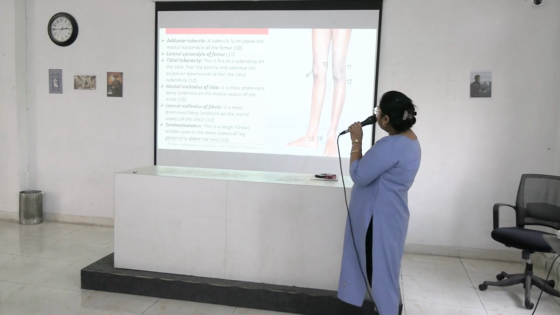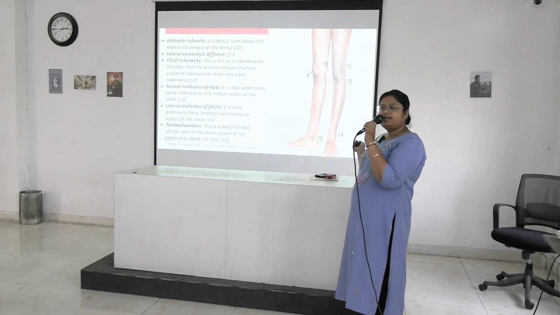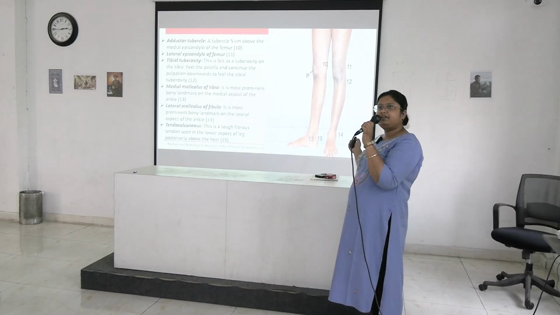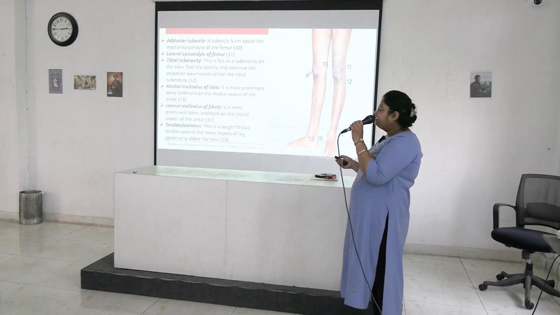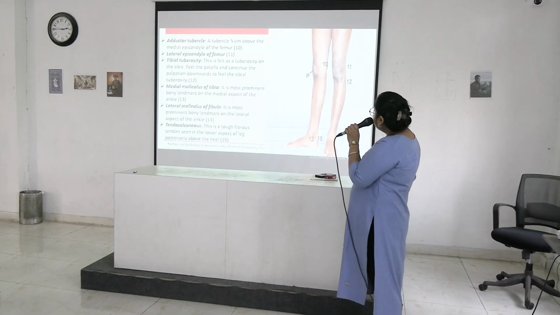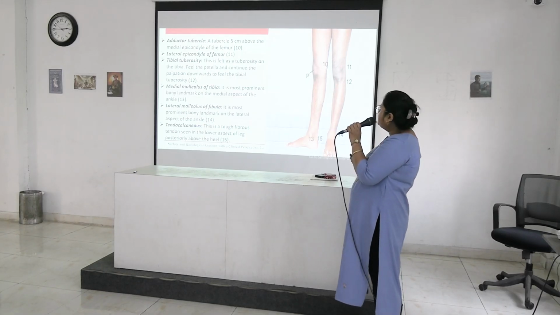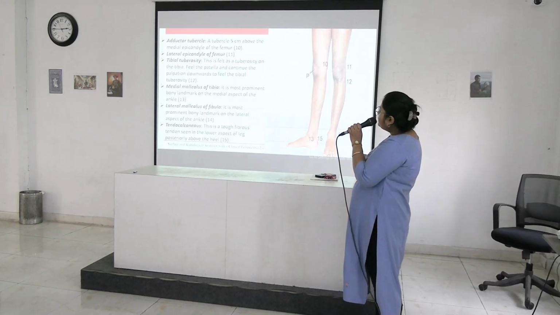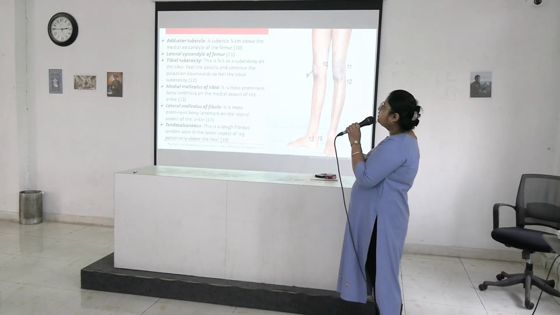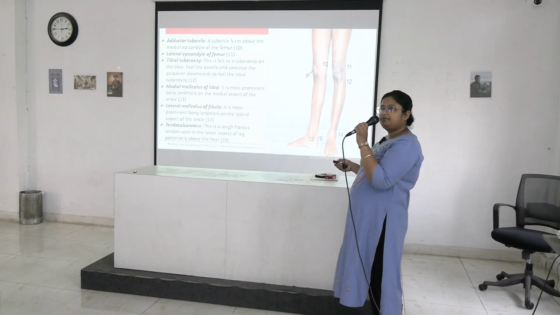Lateral epicondyle of femur, 11. The most prominent point on the lateral side of the condyle of the femur is the lateral epicondyle. Next is tibial tuberosity. Here is the tibial tuberosity. It is felt as a tuberosity on the tibia. You have to feel the patella and continue the palpation downward to feel the tibial tuberosity.